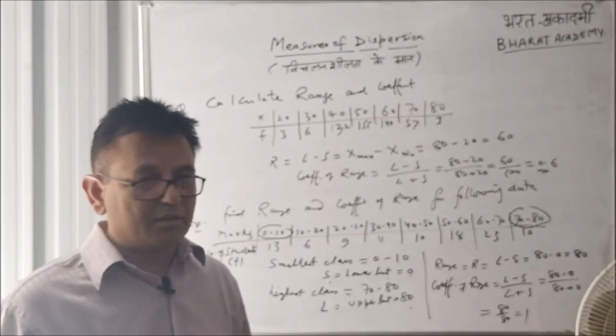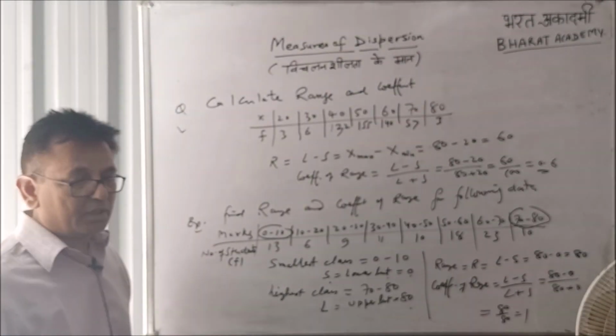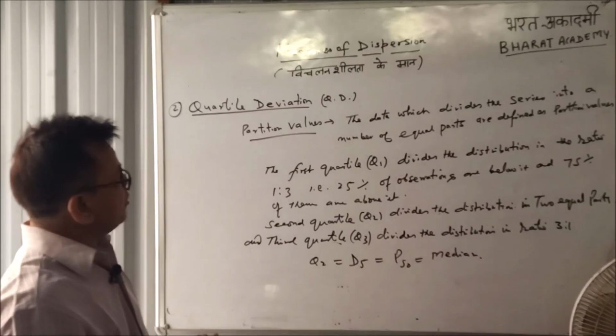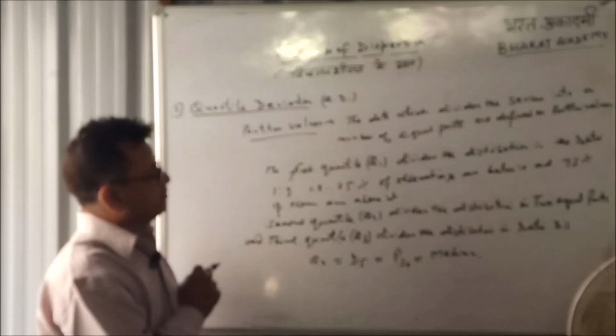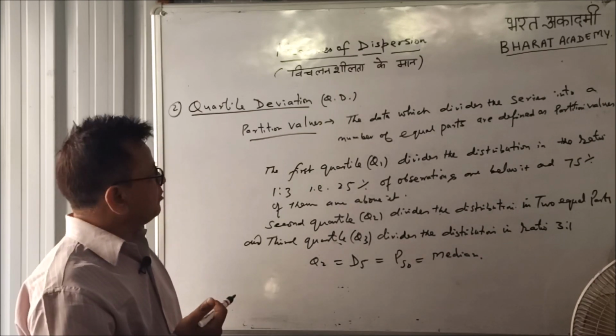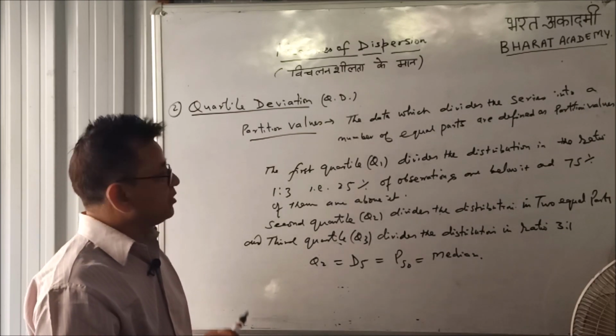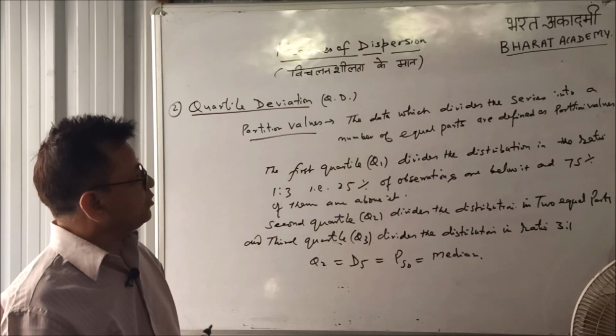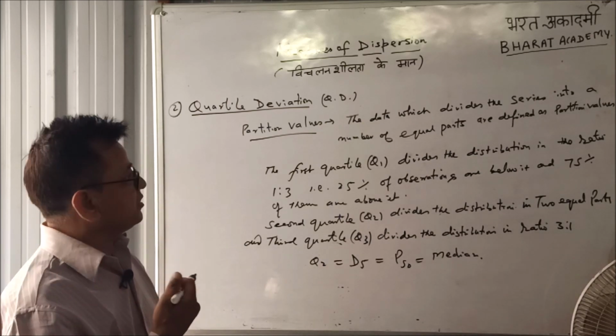Now we calculate quartile deviation. Before starting quartile deviation, we must have the knowledge of partition values. There are different types of partition values: quartiles, deciles, percentiles. What is a partition value? The data which divides the series into a number of equal parts is called partition value.